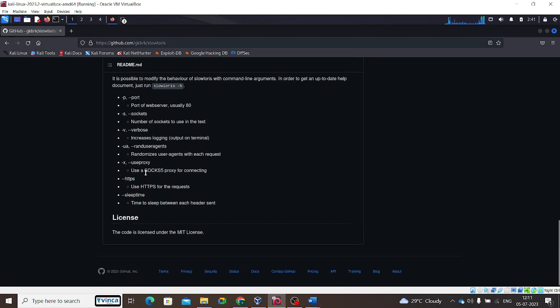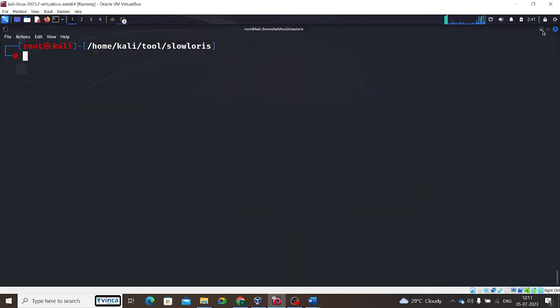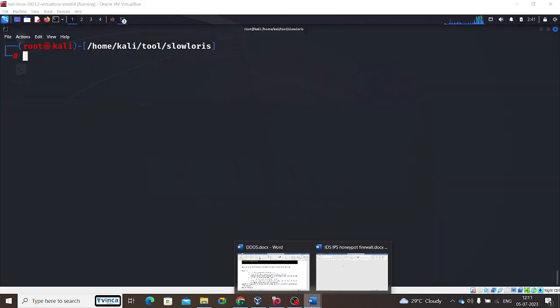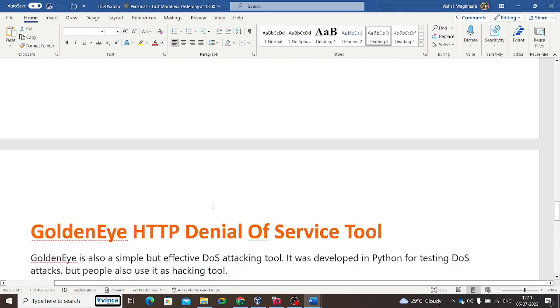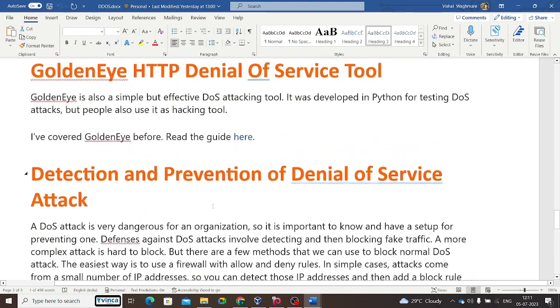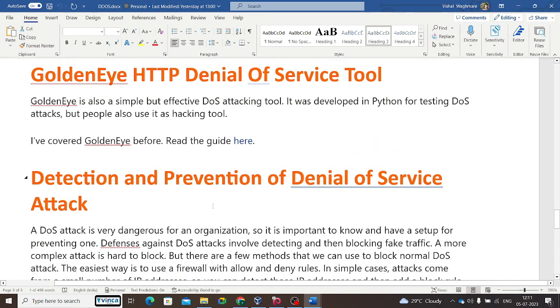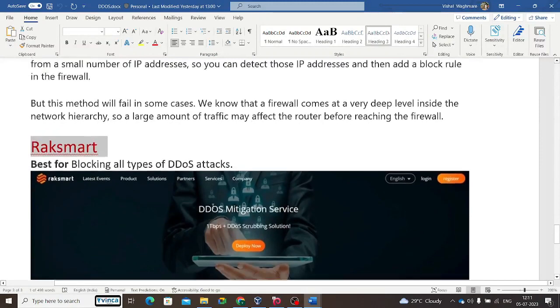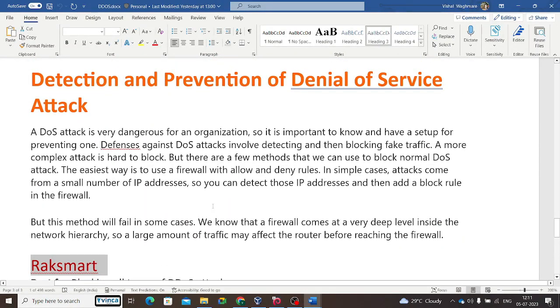Simple, right? So this is Slurry. What is GoldenEye? GoldenEye is also the same kind of tool, but it is used for DoS attacks. You can use these tools on a number of systems and you can do DoS attacks easily, right? So now we have done what, a DDoS attack. We know which tools we use to do a DDoS attack.